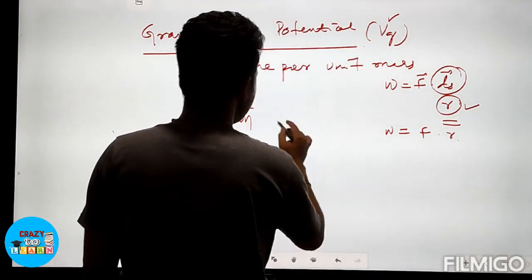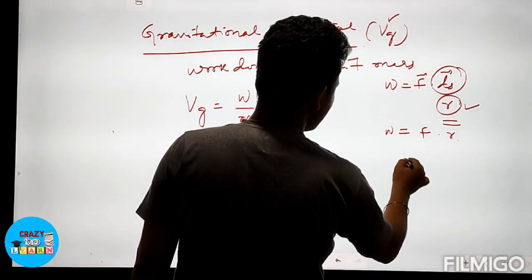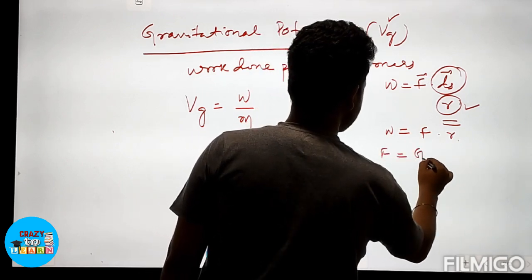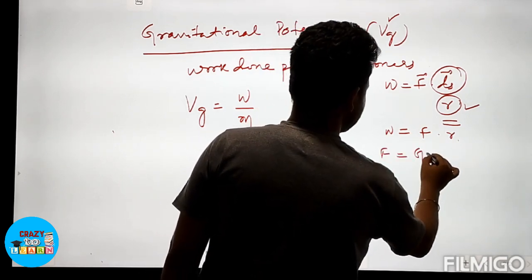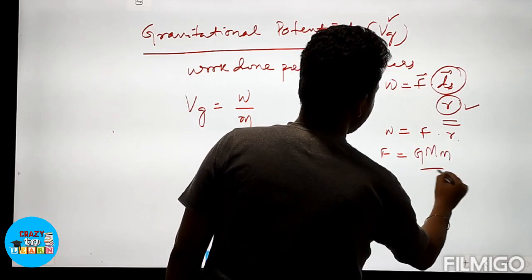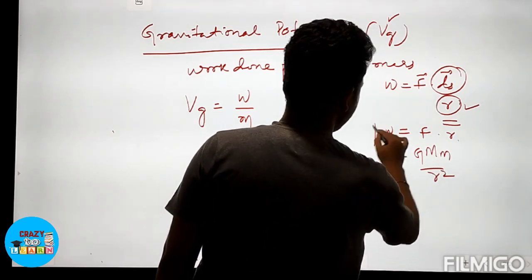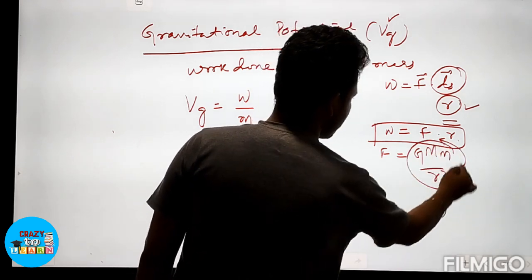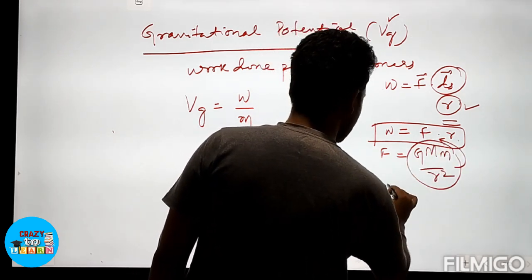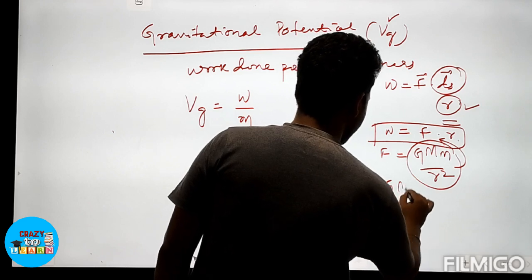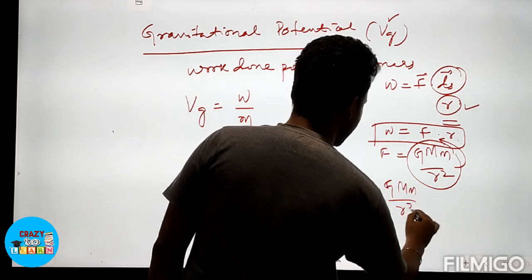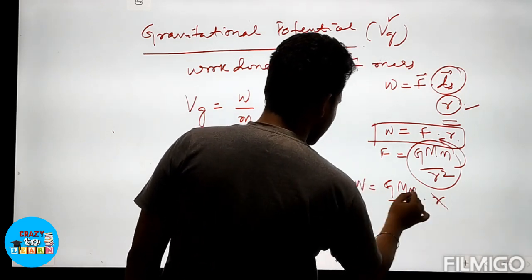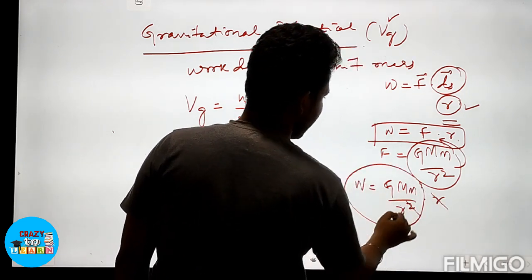Okay, and we know that F is equal to G capital M small m by r square. So if you write here in the place of F this formula, you will get W is equal to G capital M small m by r square into r. So r cancels. We will get W is equal to G M m by r.